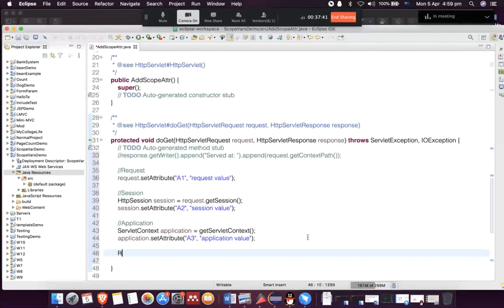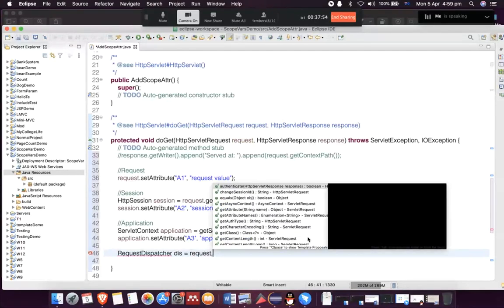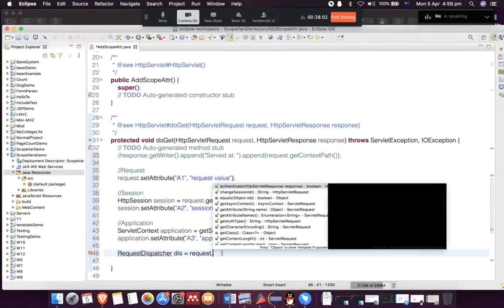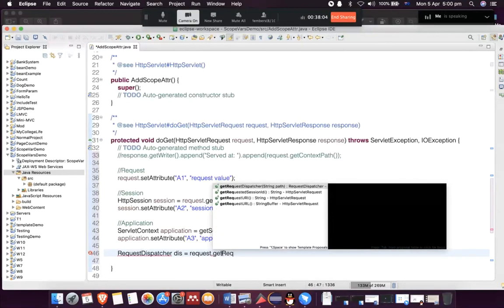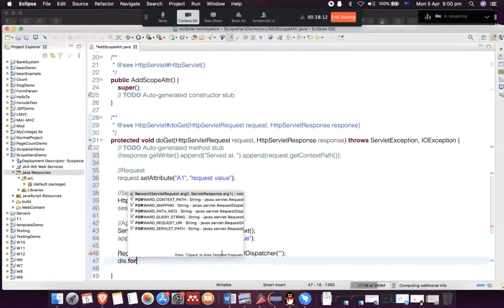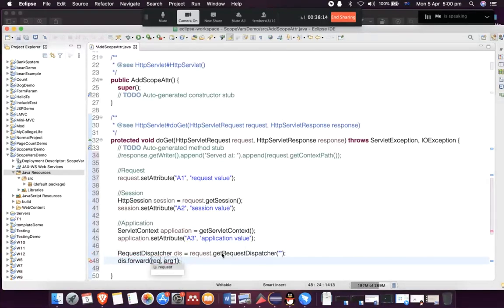What I'm going to do now is add a request dispatcher to forward this to another JSP where we can display things, right? Because with the servlet, we haven't written HTML here. So I'm going to say request.getRequestDispatcher. We'll figure out what the name of the JSP is. I'm going to forward it here with the request and response objects.